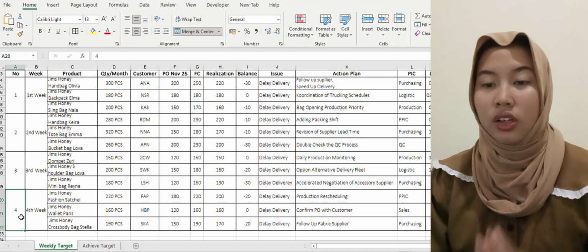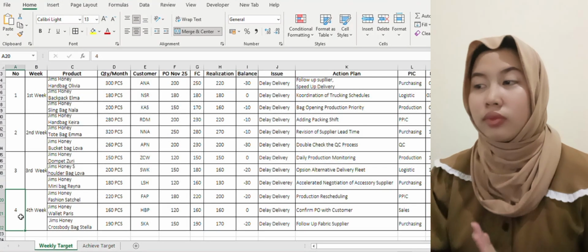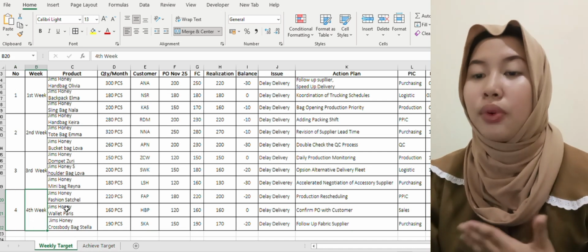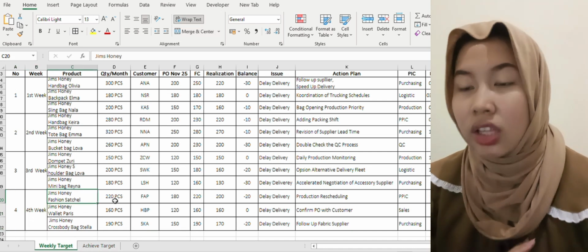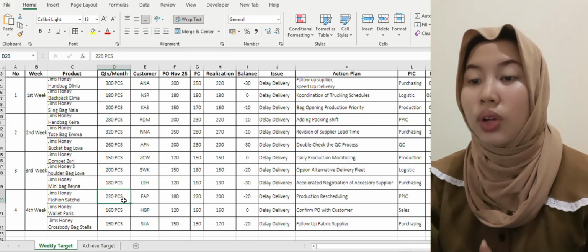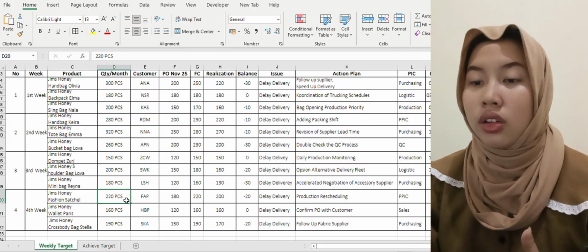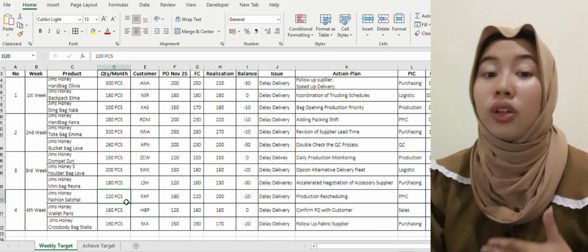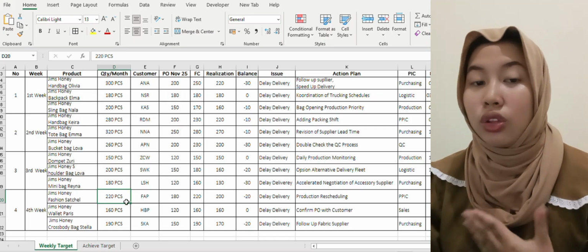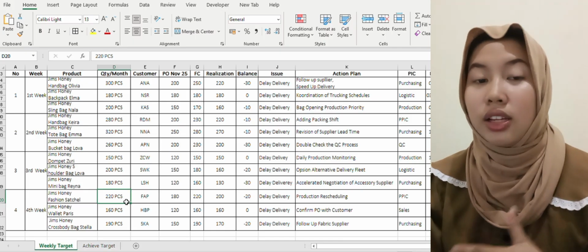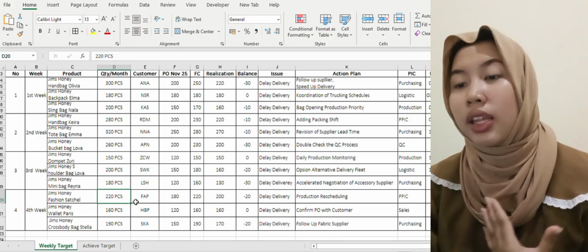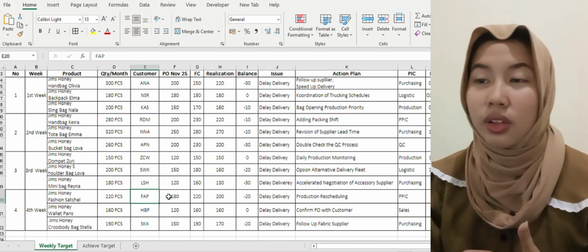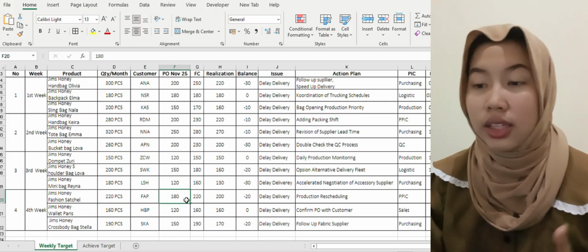For number 4, this is the fourth week. The product is James Honey Fashion Satchel with a monthly quantity of 220 pieces, and the customer is FIP, and the purchase order for November 25 is 100 pieces.